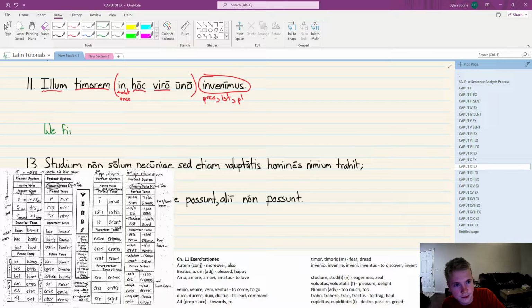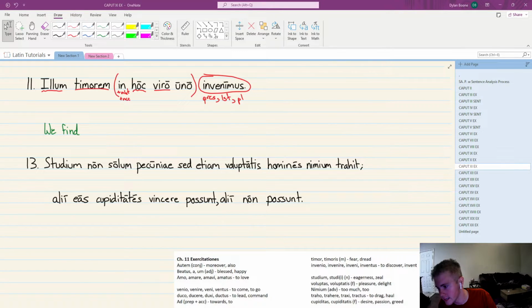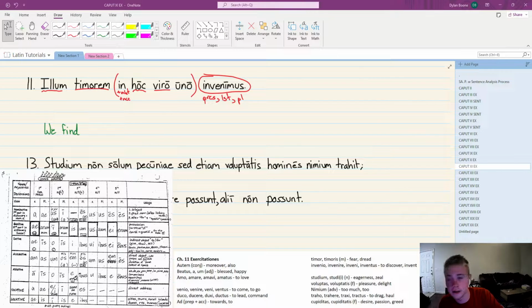Let's say find. Other nouns going on here. Tomorrow. It's a fear or a dread. Timor, timoris. As you see there, masculine. It's a third declension noun. So third declension, em ending, puts us down in the accusative space.